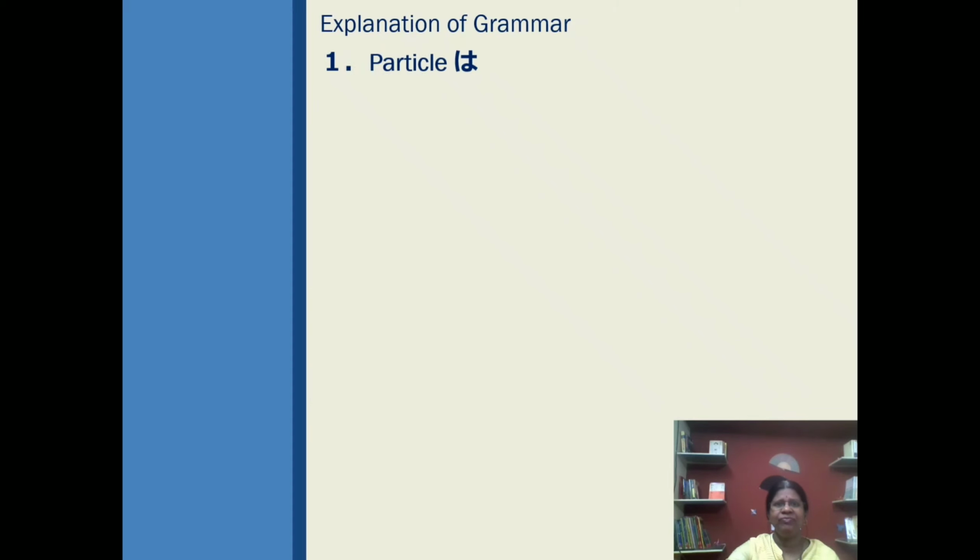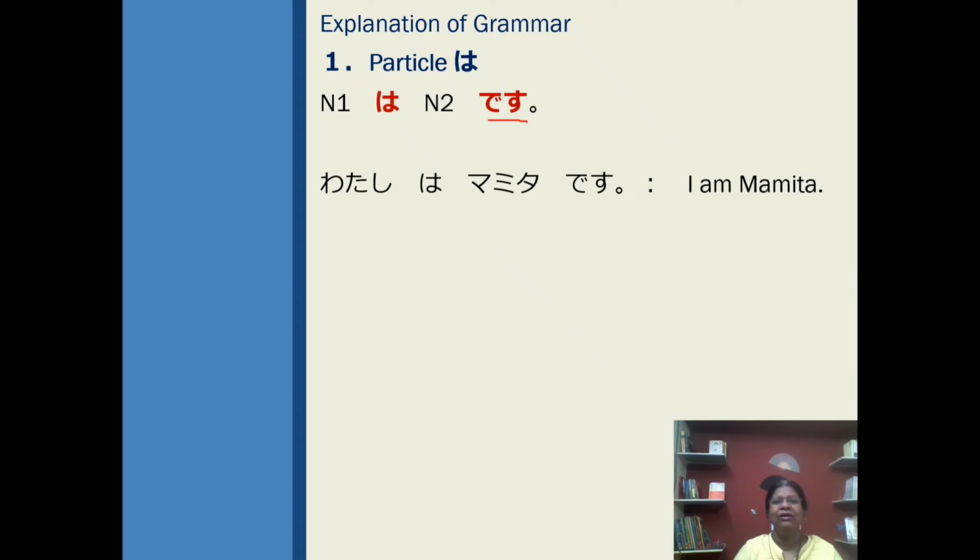Grammar explanation. Particle wa. Now we will learn how to use particle wa in a sentence, as this is a positive sentence. Watashi wa Mamita desu. I am Mamita. Watashi wa Kimura desu. I am Kimura. Watashi wa Santosu desu. I am Santos. Watashi wa Sumit desu. I am Smith. So, watashi is the topic of the sentence. It takes the wa particle, then Mamita, my name, and desu. As it is a positive sentence, this comes at the ending.